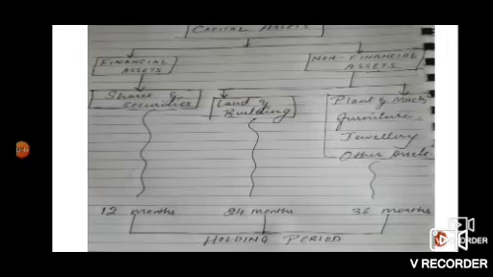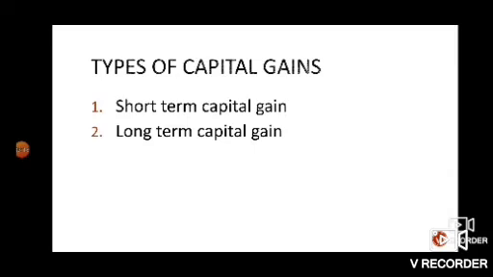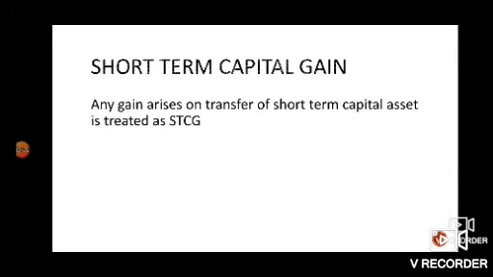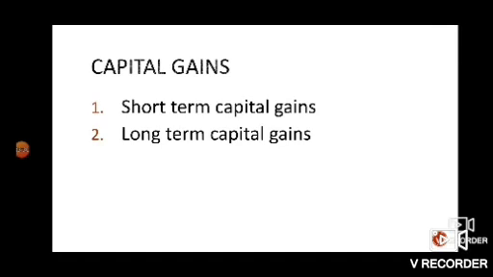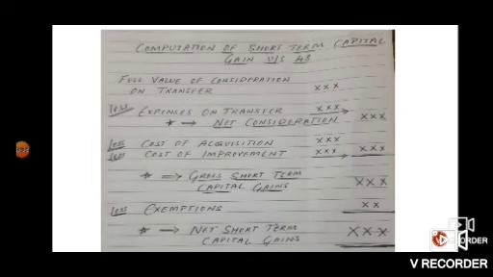And if the assessee holds those assets for more than 36 months, then they are known as long-term capital assets. Any gain that arises on transfer of a short-term capital asset is short-term capital gain. Any gain that arises on transfer of a long-term capital asset is treated as long-term capital gain. So capital gains are classified into two: short-term capital gain and long-term capital gain.